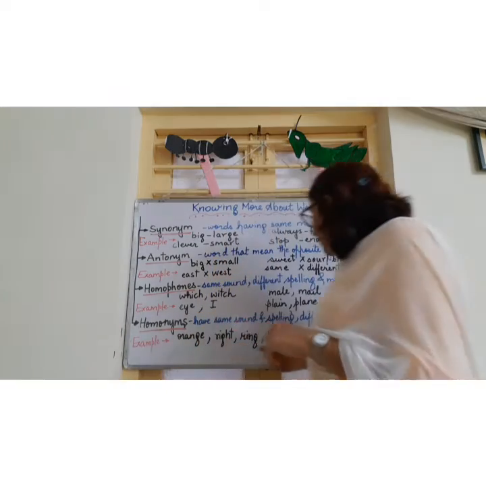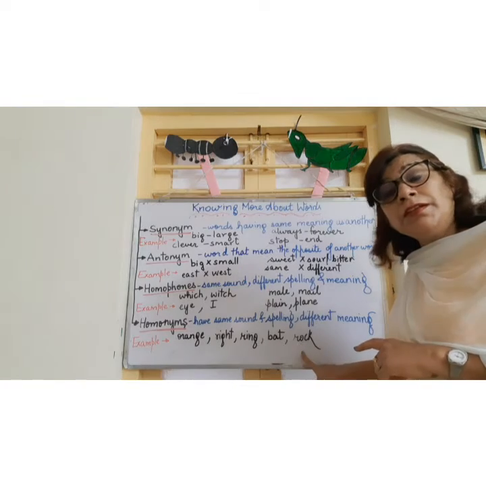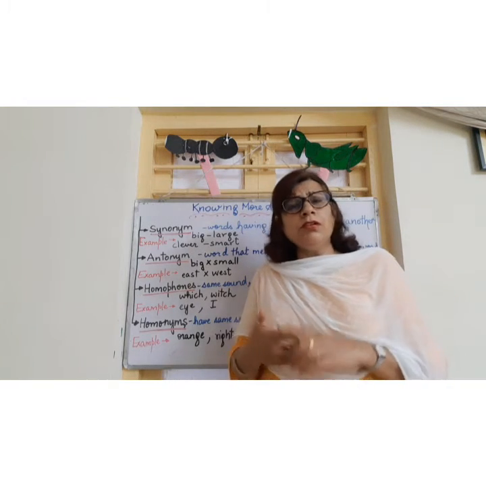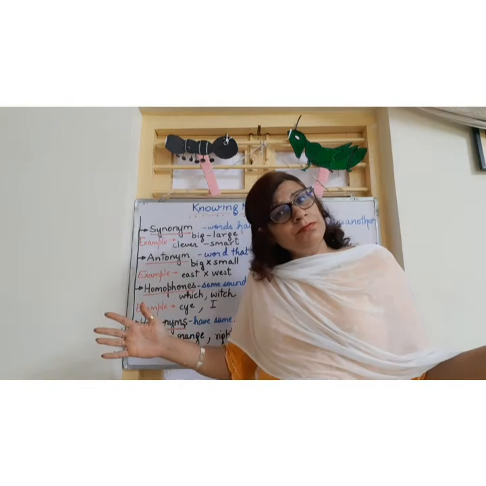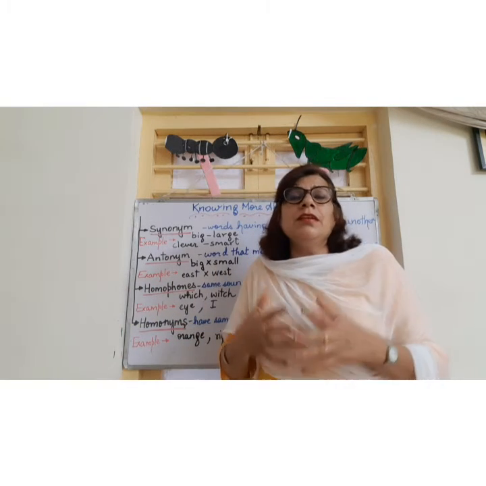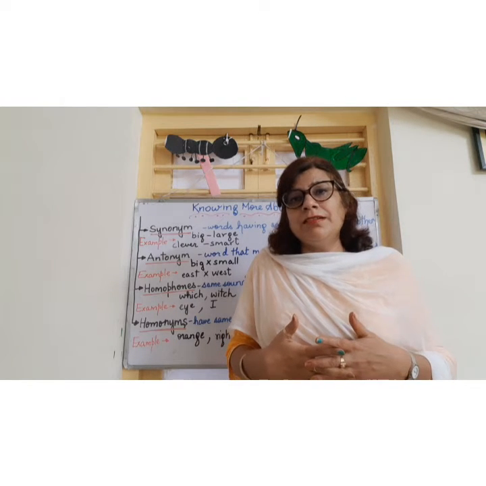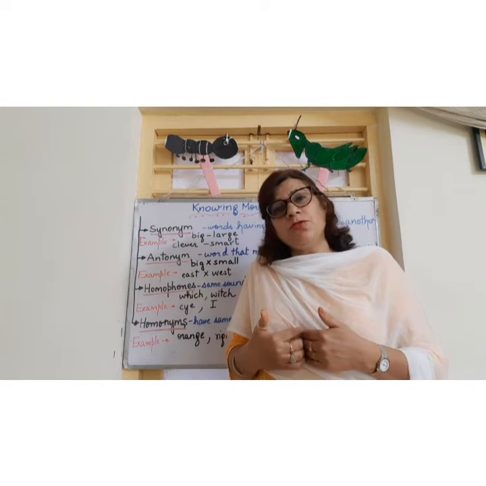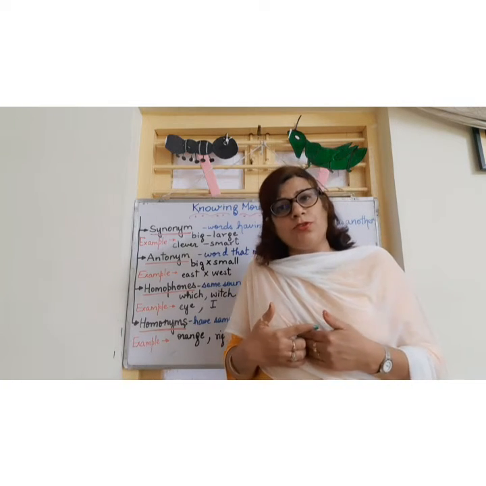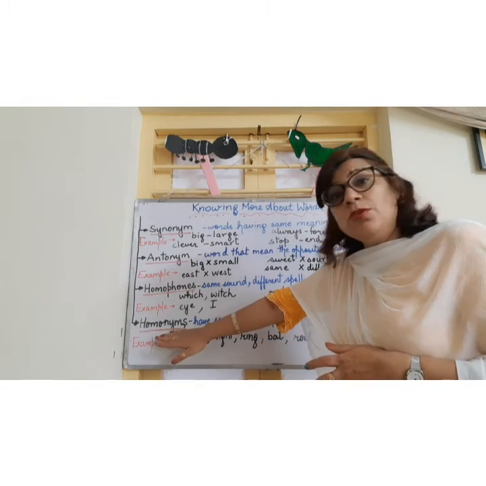Then there can be another example, rock. Here, rock, we all know what is a rock. Rock is a big stone, a very heavy big stone. And the other rock is the rock band or the music or the rhythm that we get. When we are shaking also, that is also rock. To move to and fro is to rock. So these are the words which are called homonyms.